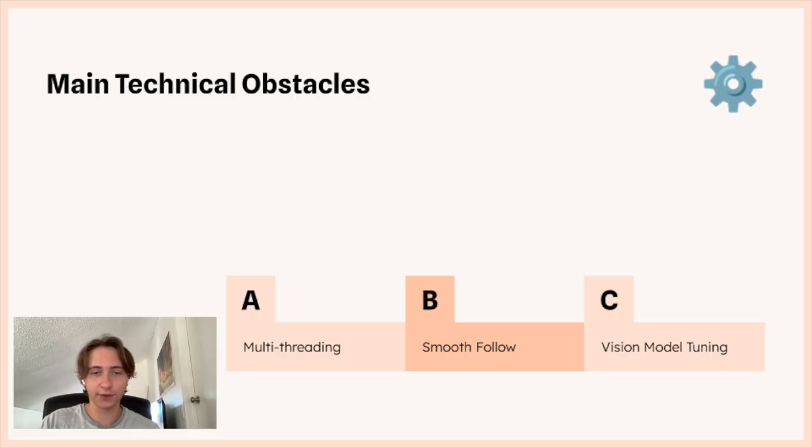The second one was figuring out smooth follow. That meant getting the right variables so movement wasn't overcompensated and the target wasn't overshot or undershot, which required a lot of tuning of speed and acceleration, that kind of thing. And third was the vision model choice, which was definitely a big part of the process. I first used OpenCV's built-in tracking methods, but they're lightweight and fast, and they really struggle with occlusion and long distance reliability. So it was a godsend to find YOLOv8, which offers more robust detection and allows for reacquiring of the target after loss.